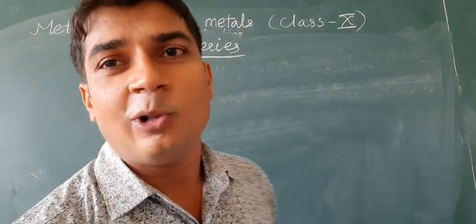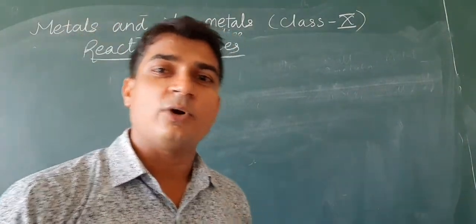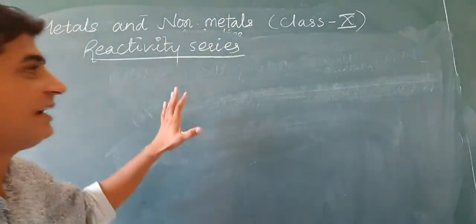If all the metals are arranged in a vertical column in decreasing order of their reactivity, that is known as the reactivity series.